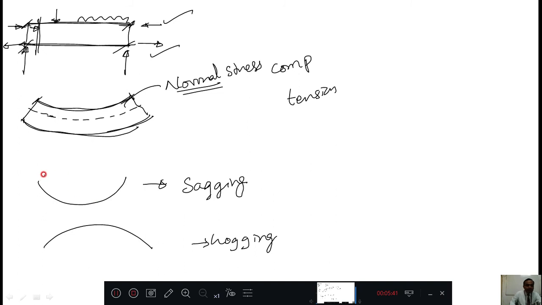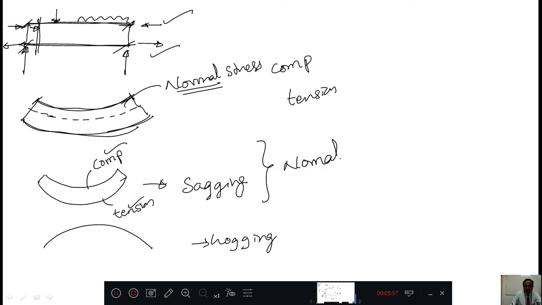If the beam is bent like a sagging, then the upper part will be in compressive stress and the lower part will be in tensile stress. And this compression and tension are both normal stress. This beam will also have another type of stress induced, that is shear stress. How is it induced here? Let us consider another beam. The same, it might be acted on by some point load and UDL. Now it will bend like this.